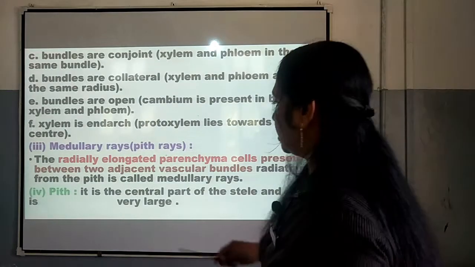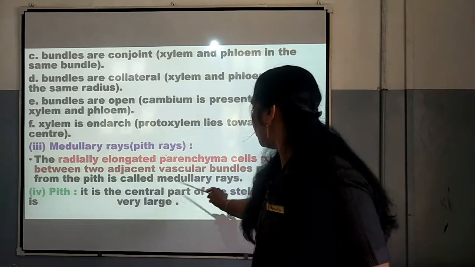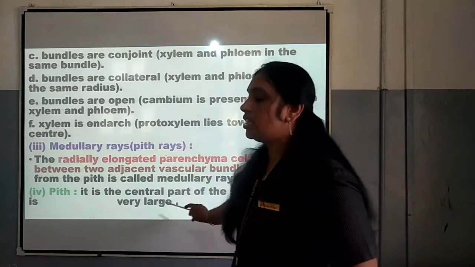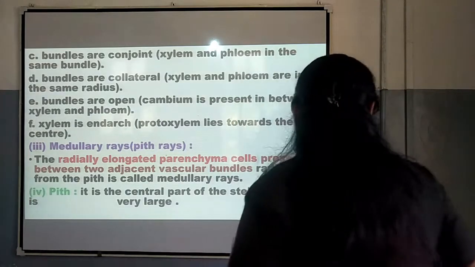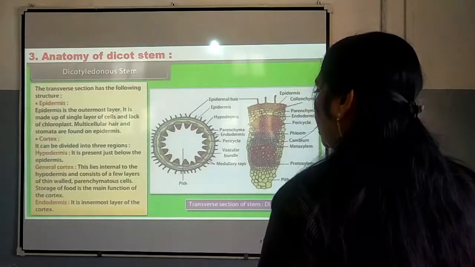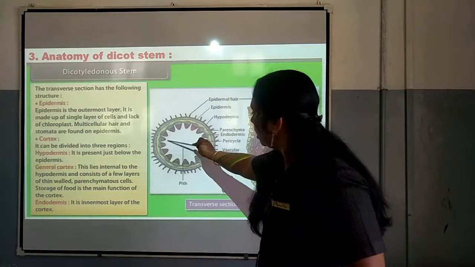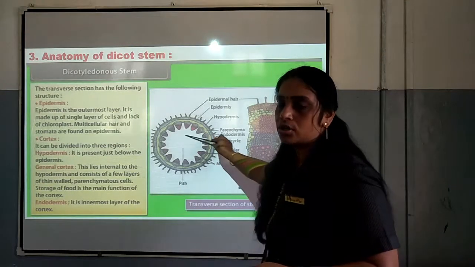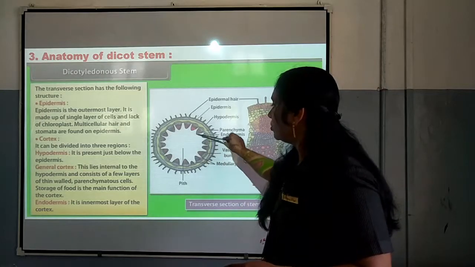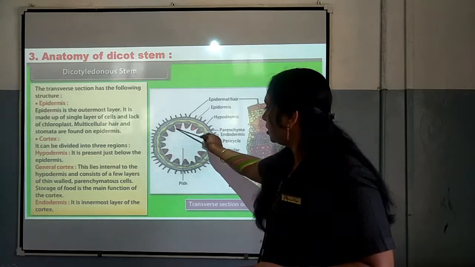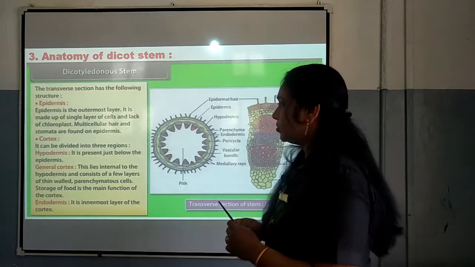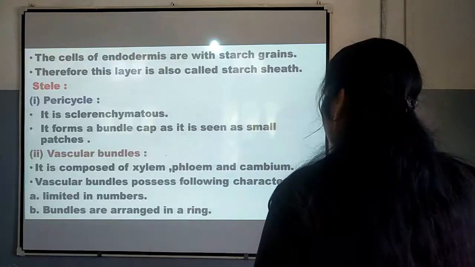And the last one is the pith. It is the central part of the stele and is very large. You can see it is very large in the case of dicot stem. This is the part which is very large and takes the central position. So, that is related to the pith region of dicot stem.